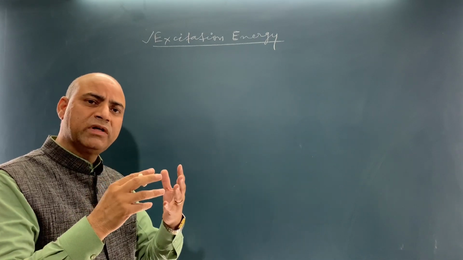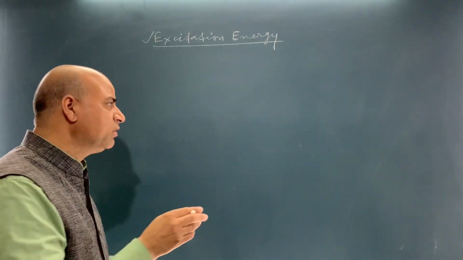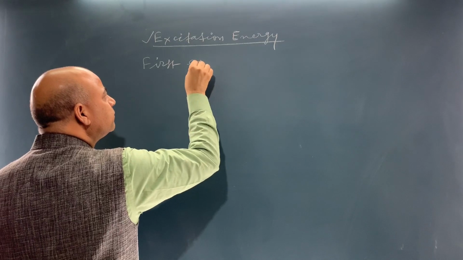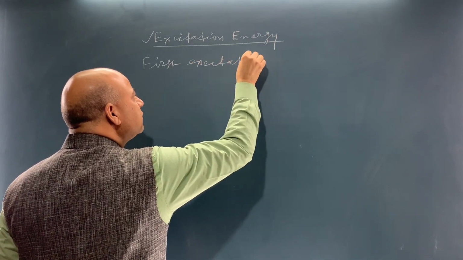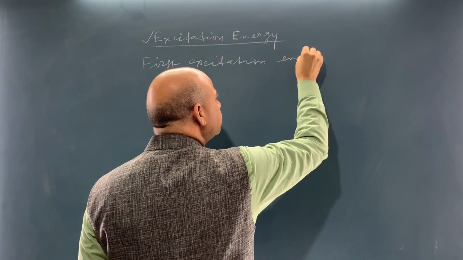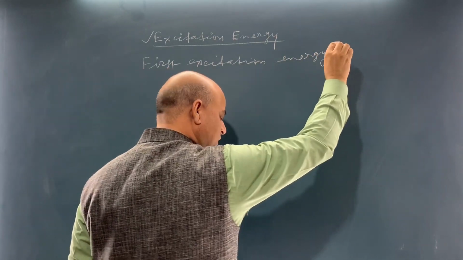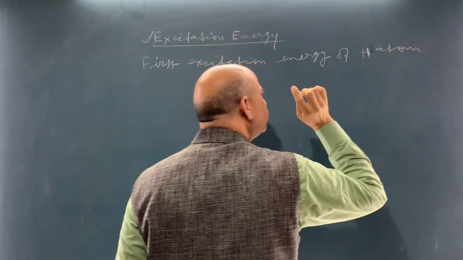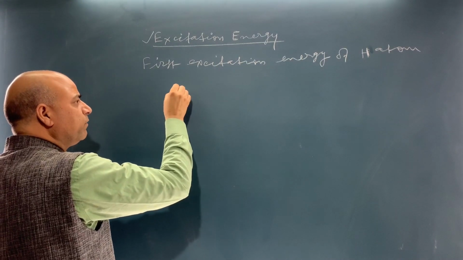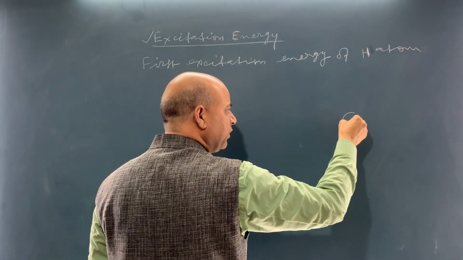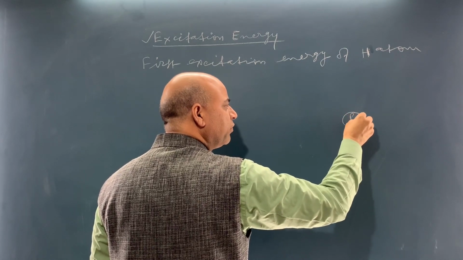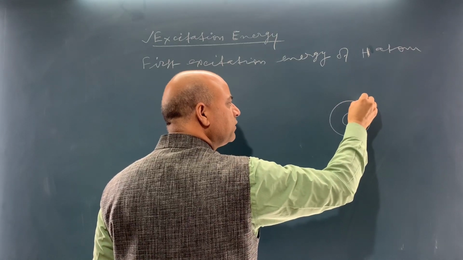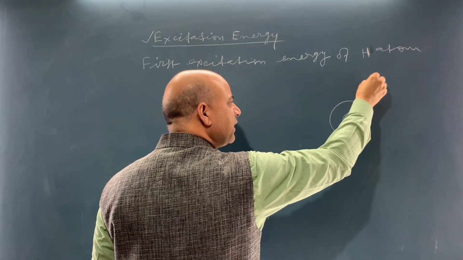So, first we will see what is the first excitation energy of hydrogen atom. Say this is the nucleus, proton and neutron, in case of hydrogen 1 proton 1 neutron, this is the first orbit and this is the second orbit.